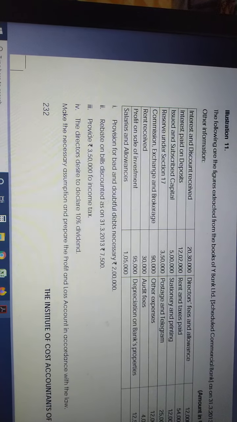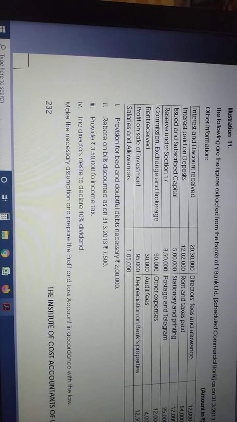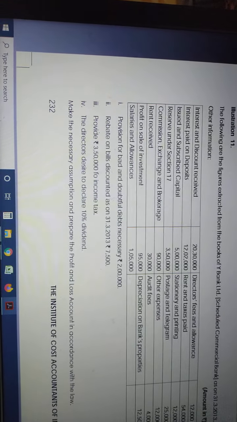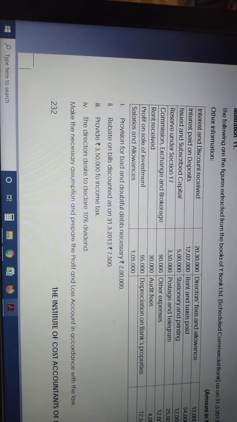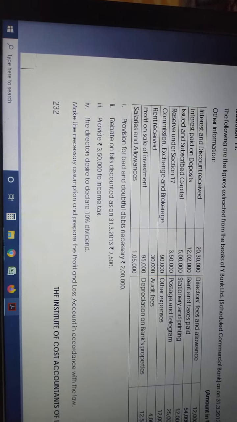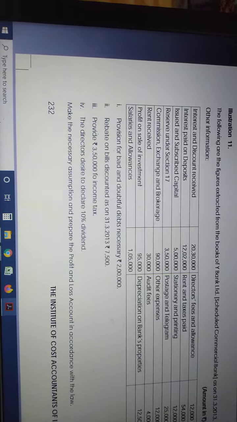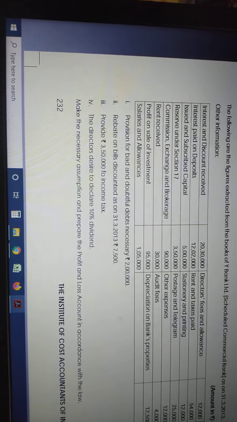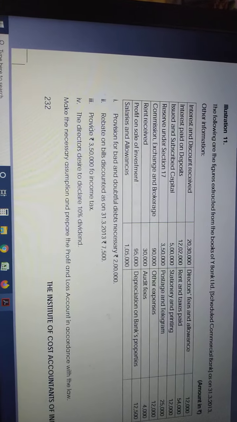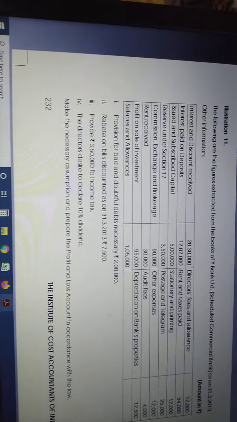Interest and discount received. Whenever you are reading the question, whenever you are reading a particular item, you should decide whether it is an income or expenditure, or whether it is an asset or liability. Where we have to present it, which schedule number, all these things you should try to guess while reading the question itself.